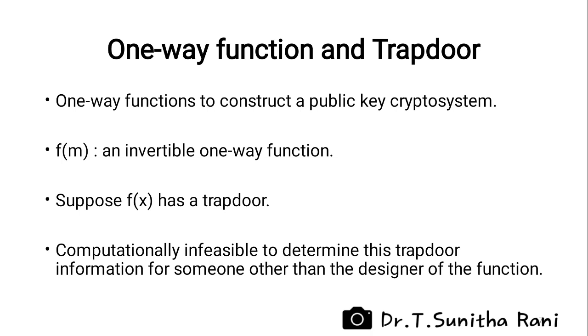Now suppose f of x has a trapdoor. This means that there is an easy way to solve y equal to f of x for x, but only with some extra information known only to the designer of the function. It is computationally infeasible for someone other than the designer of the function to determine this trapdoor information.